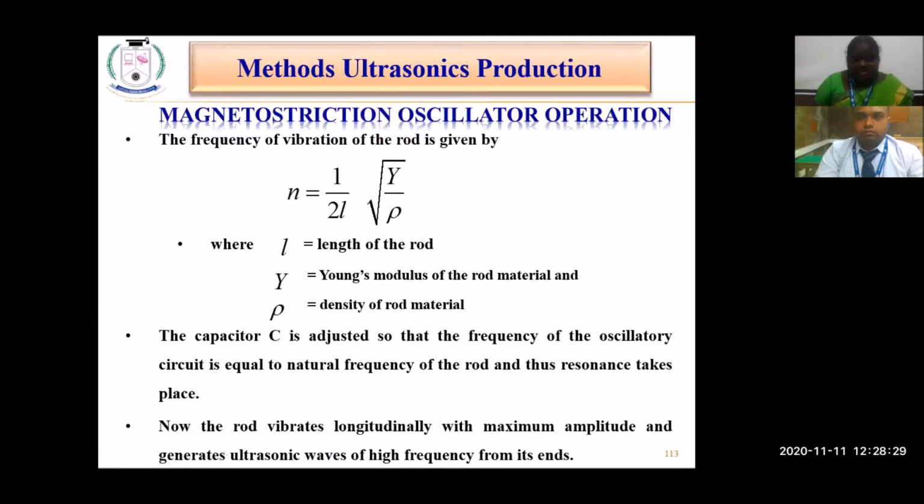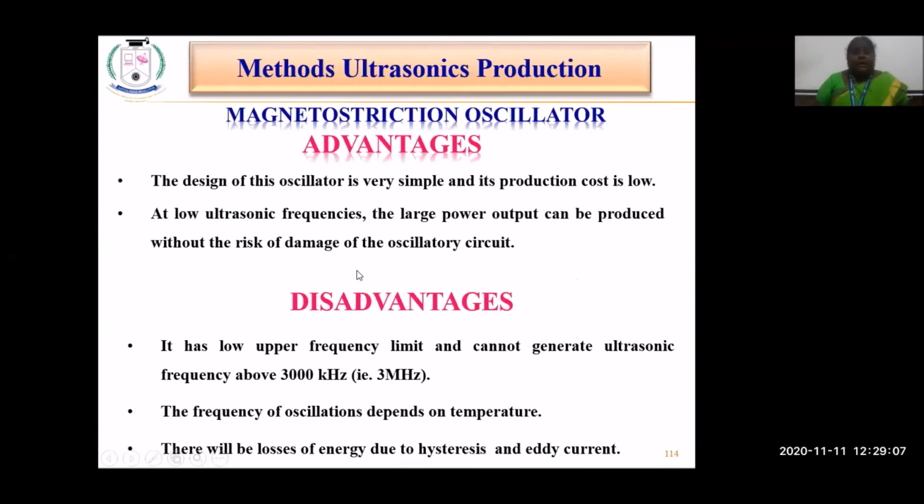this magnetostriction oscillator. I repeat, the frequency of vibration of the rod is given by the expression 1 by 2L into square root of y by rho, where L is the length of the rod, y is the Young's modulus and rho is the density of the rod material. The capacitor C is adjusted so that the frequency of the oscillator circuit is equal to the natural frequency of the rod, and thus resonance takes place. Now the rod vibrates longitudinally with the maximum amplitude and generates the ultrasonic waves of high frequency from its ends. Okay, so that is the method of production of ultrasonic sound waves.